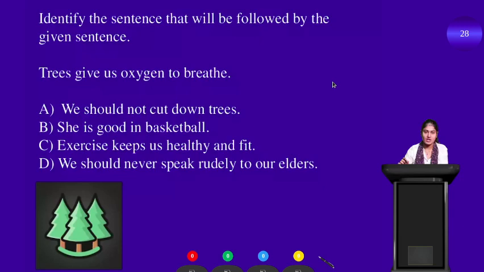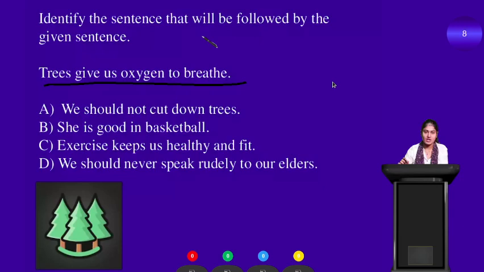Identify the sentence that will be followed by the given sentence. Okay, so this is a sentence that is given, so you have to identify the sentence that is present in the option which will be followed by this sentence. So the sentence given is: trees give us oxygen to breathe.